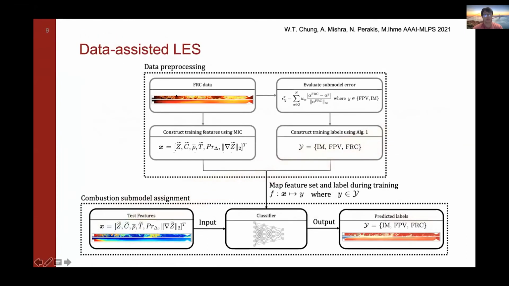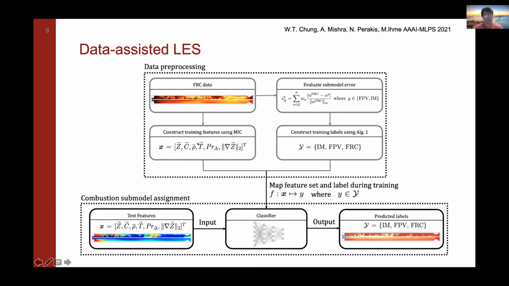So in our approach, how we incorporate machine learning into this large eddy simulation is that we first take high fidelity finite rate chemistry data. We evaluate the submodel error. I'll go into this in the next slide. And we create labels where to assign inert mixing, flamelet progress variable, as in our flamelet model, and the finite rate chemistry model. We construct our training features using a feature selection tool. What we have is the mixture fraction, progress variable, density, temperature, the Prandtl number, and the scalar dissipation.